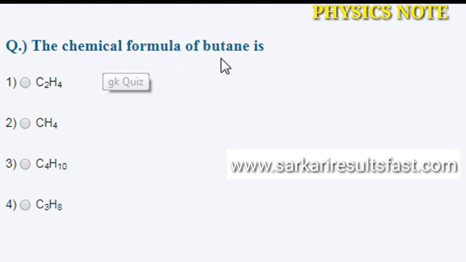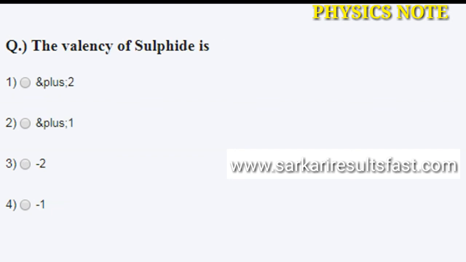The chemical formula of butane is option A C2H4, CH4, C4H10, and C3H8. The correct answer is C4H10, the formula of butane. The valency of sulfide is +2, +1, -2, -1. The correct answer is -2.